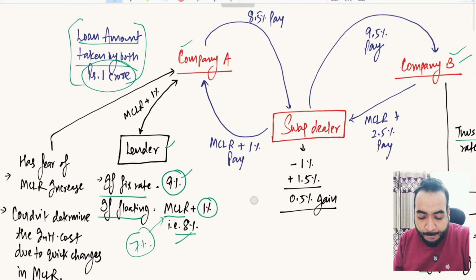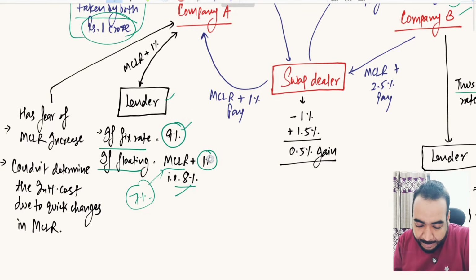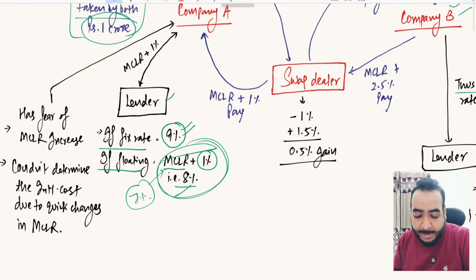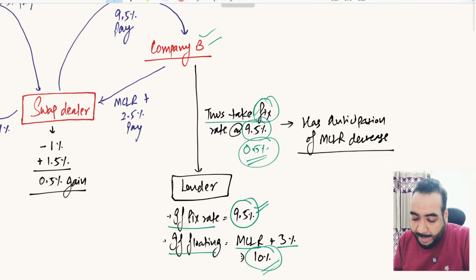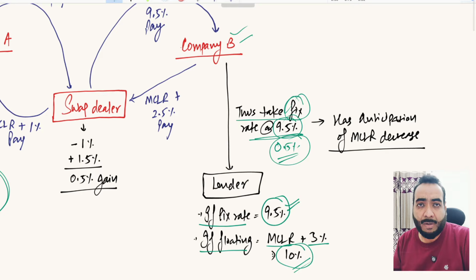What will company A do? Company A will take MCLR based funding because they would pay 9% fixed, but in this scenario they will be paying only 8%. So company A decided to take MCLR based funding, and company B decided to take fixed rate based funding from the lenders. But both of these companies are not happy.